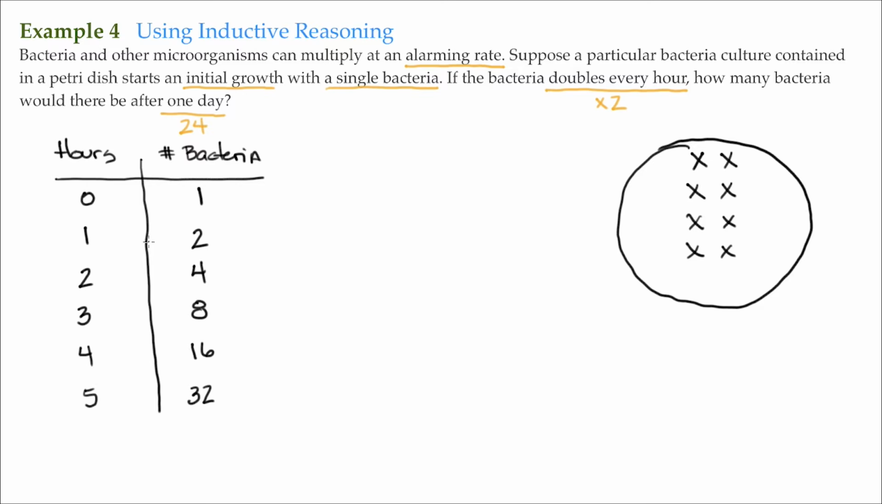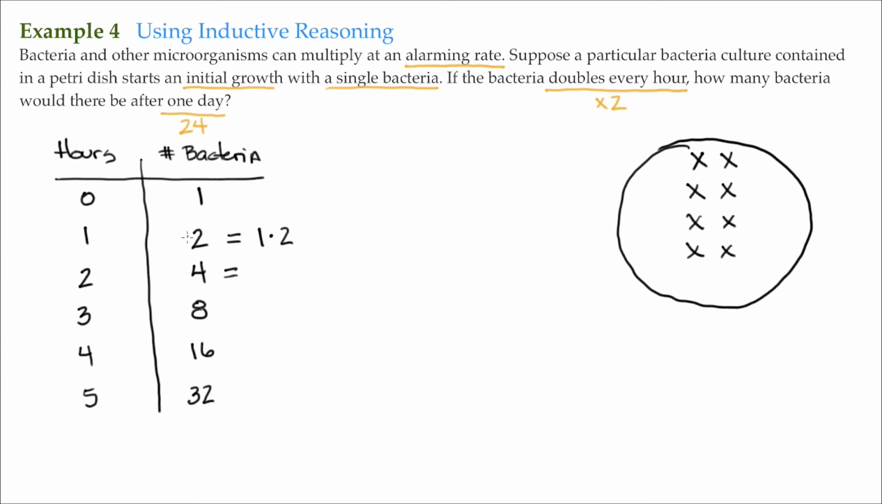Now, if it said after 10 hours, we could probably just continue this. 6 hours, that would be 64. 7 hours, that would be 128. And we could just do that a few more times and come up with the answer if it was 10 hours. But this is 24 hours. So I'm just going to go ahead and establish a pattern here. We know that 2 here, we take the first start, the initial growth here, and multiply it by 2. So this obviously is 1 times 2. We just double this here.